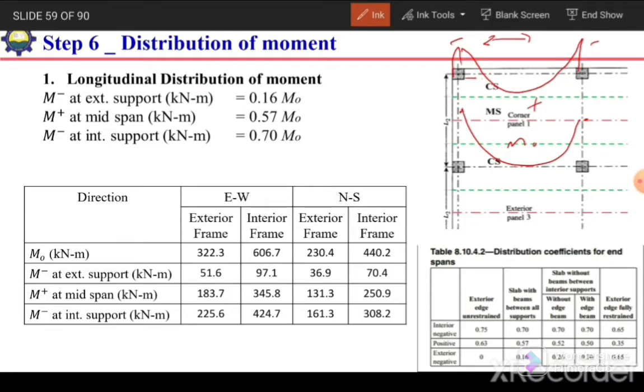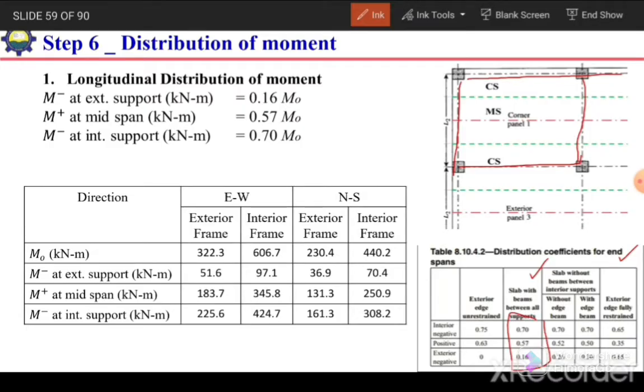So first of all, we consider for exterior panel. So for exterior panel, we need to select the coefficient for exterior negative moment, positive moment, and interior negative moment. And their distribution is based on the end conditions. So here if we see, we have beams all along this panel. So on all four sides we have the beams. So we need to consider the suitable case from this table. So the first is exterior edge unrestrained, and there is no beam, there is no restraint between the slab as well as the supporting member. Slab with beams between all supports. So this second case will be a governing case in our case.